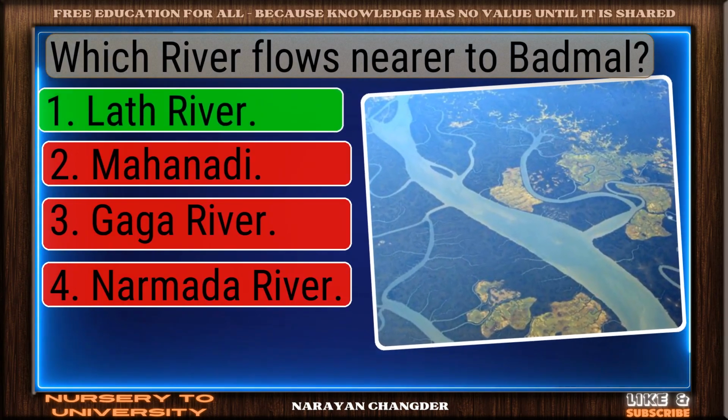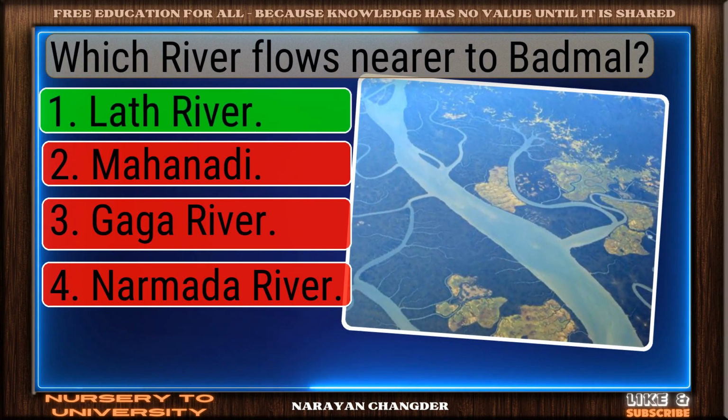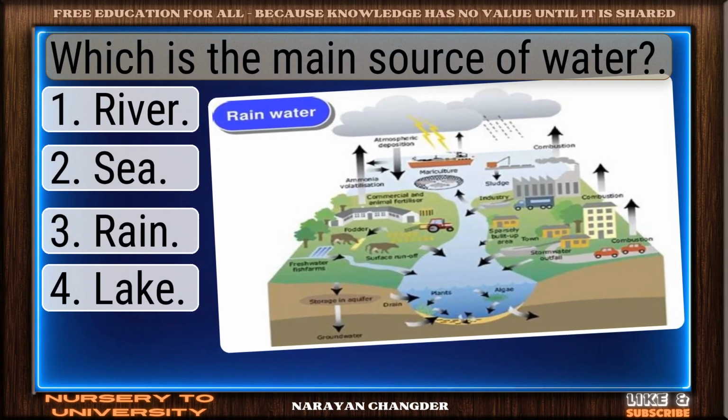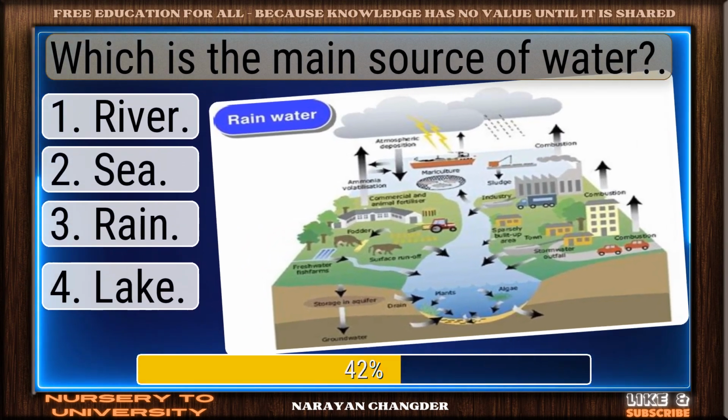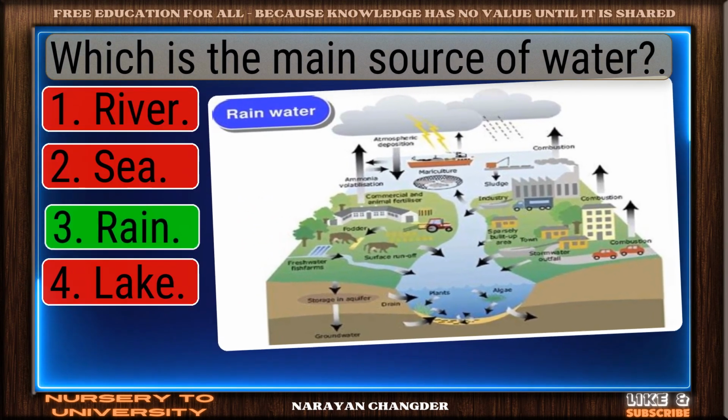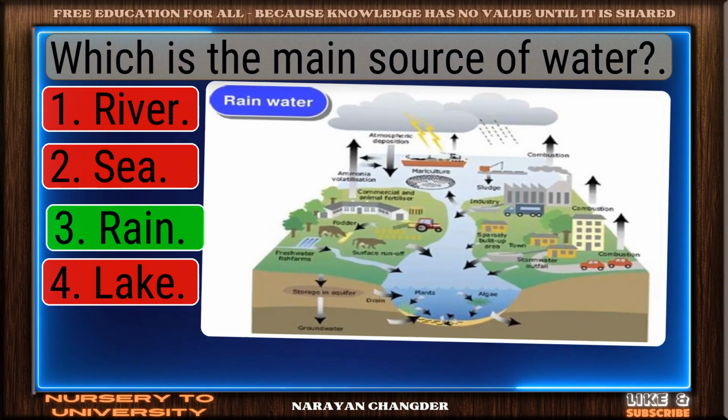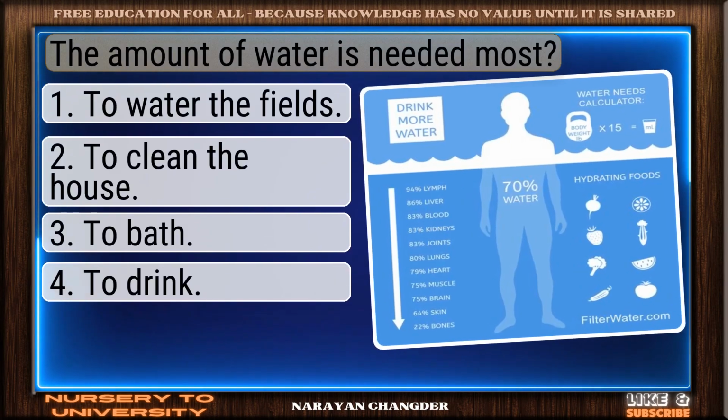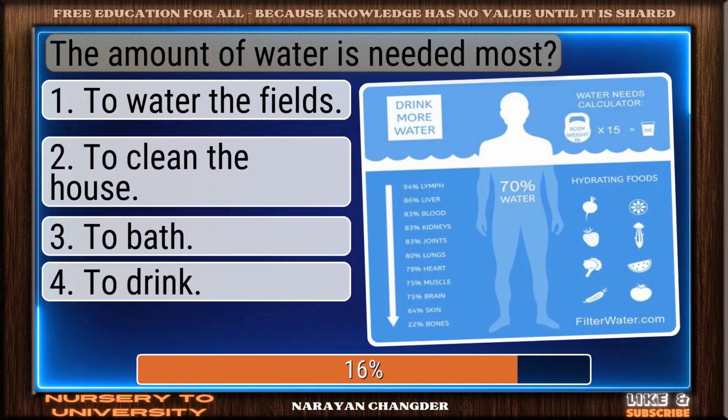On track. Lath River is the correct answer. Which is the main source of water? You got it. Your choice, Rain, is right. The amount of water is needed most.